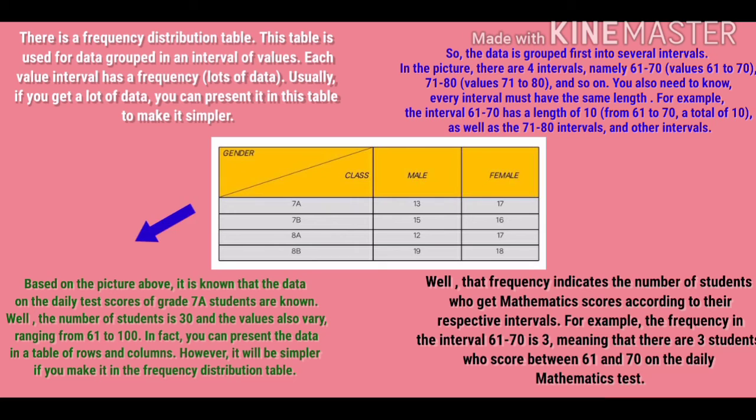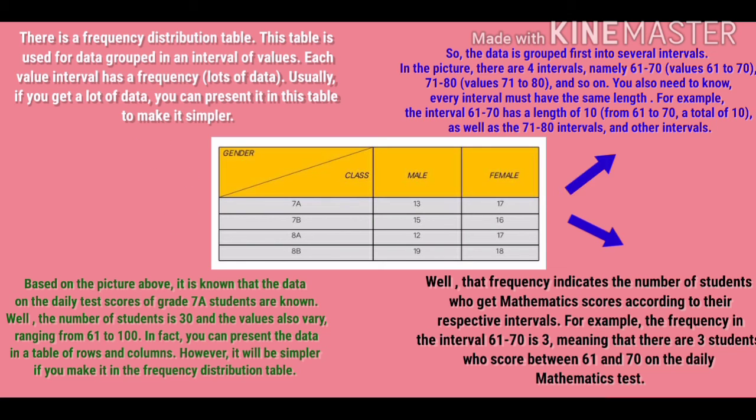So, the data is grouped first into several intervals. In the picture, there are four intervals, namely 61 to 70, 71 to 80, and so on. You also need to know every interval must have the same length. For example, the interval 61 to 70 has a length of 10. From 61 to 70, a total of 10, as well as the 71 to 80 interval and the other intervals.